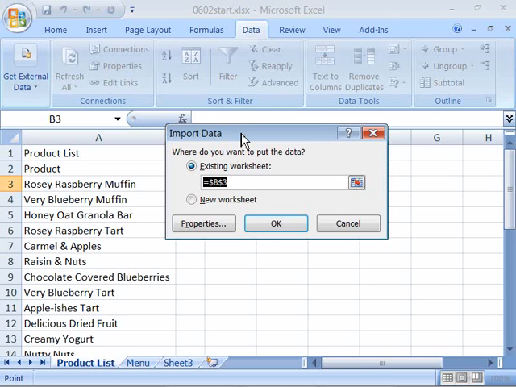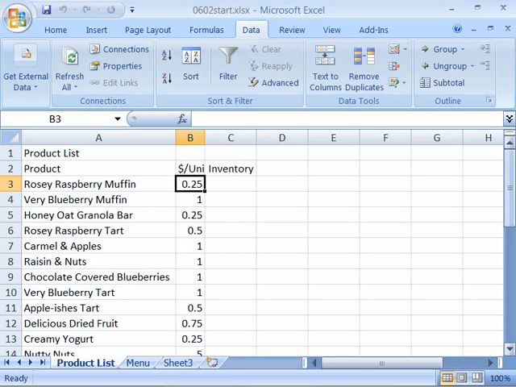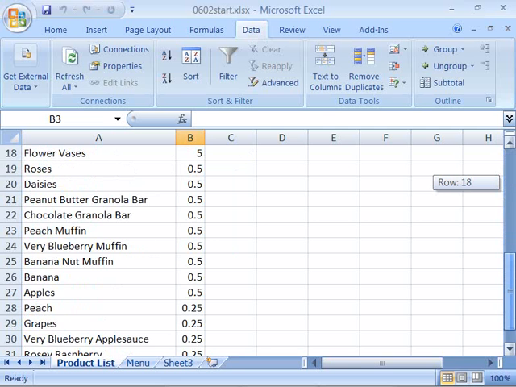This will open up the Import Data dialog box saying, do you want to import the data in the existing worksheet at cell B3, again with an absolute reference. Yes, we want B3. This is where we want the data to start, and it will import in all the unit costs for our product list. Go ahead and say OK to that. Here is our data brought in.